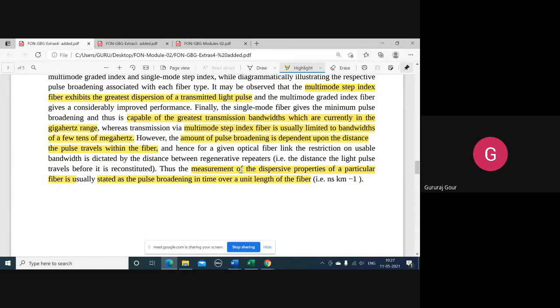So this is the key point I actually wanted to quote here. The pulse broadening, keep in mind, we are just discussing with respect to single mode and multimode fibers. It actually depends on the distance the pulses are traveling in the fiber. So the measure of the dispersive properties of a particular fiber is stated as pulse broadening in time per unit length of the fiber. It is the pulse broadening in time for the distance it is going to cover. That is nanosecond per kilometer, for example.